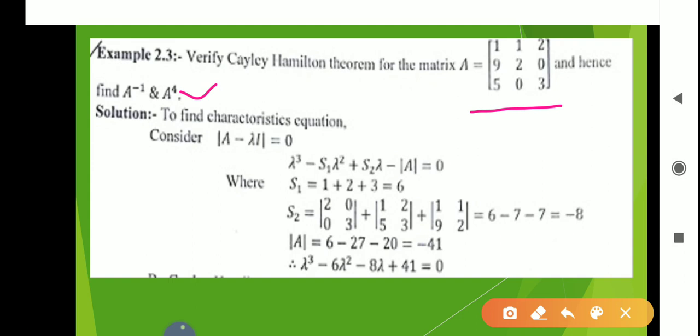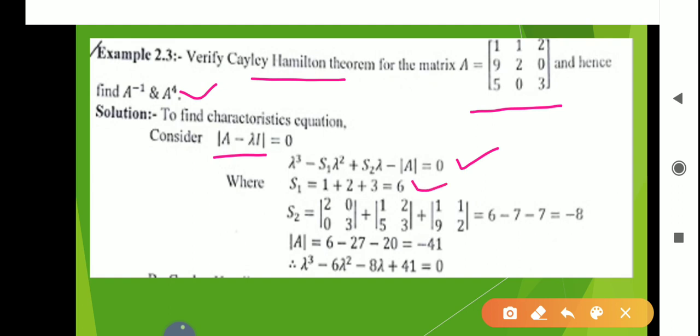Now what is Cayley-Hamilton theorem? Cayley says that every square matrix satisfies its own characteristic polynomial. So for verification of this statement, first we have to find the characteristic polynomial of this matrix. And how do we find the characteristic polynomial of a given matrix? For that first we have to consider determinant of A minus lambda I equal to 0. Okay, and if we take determinant of A minus lambda I equal to 0, we expand this determinant using this formula, that is lambda cube minus s1 lambda square plus s2 lambda minus determinant of A equal to 0,